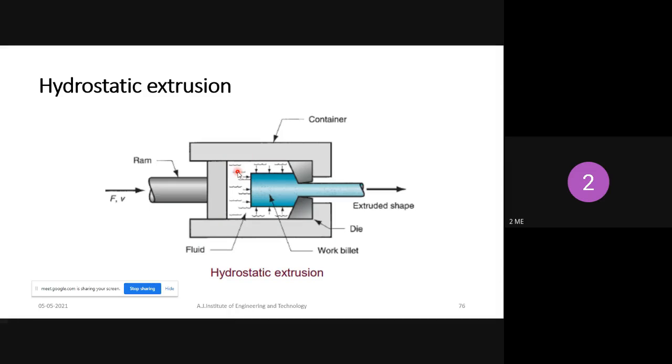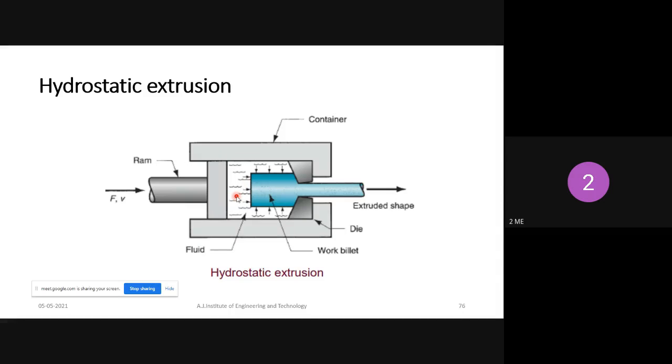But in place of air, the compressibility factor of air is higher compared to liquid. Why? Because its density is less. So it is not effective. The air will be compressed, so much pressure is not applied to the workpiece. That's why we are using liquid.